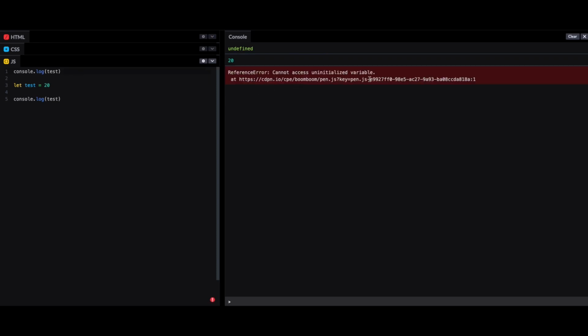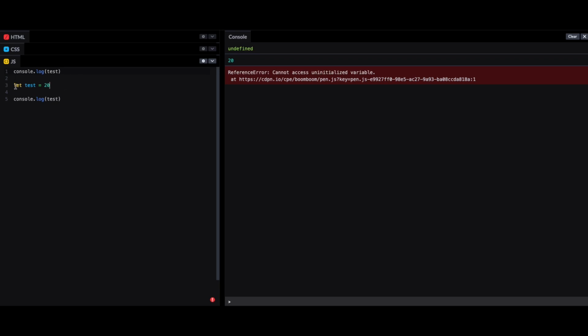Yeah, see, we get a reference error. You cannot access an uninitialized variable. So let is not hoisted. A let variable starts from where you create it, and the initialization happens at the definition of let. It won't go to the top, so directly it will be a reference error.